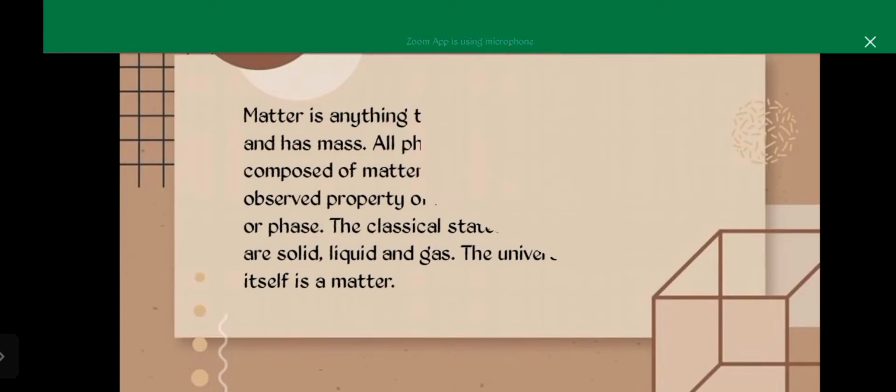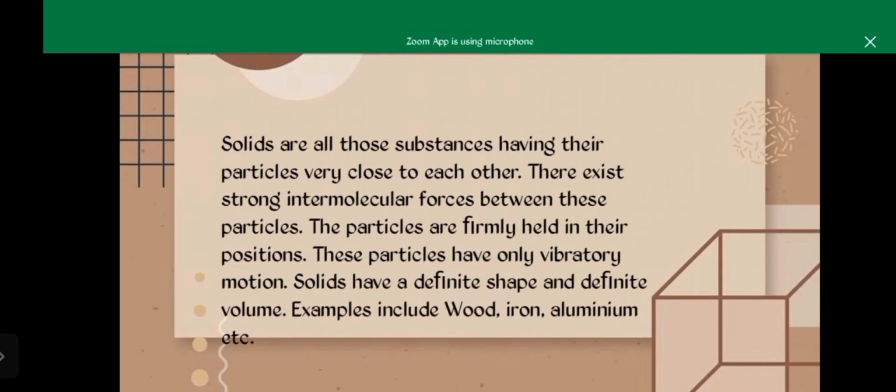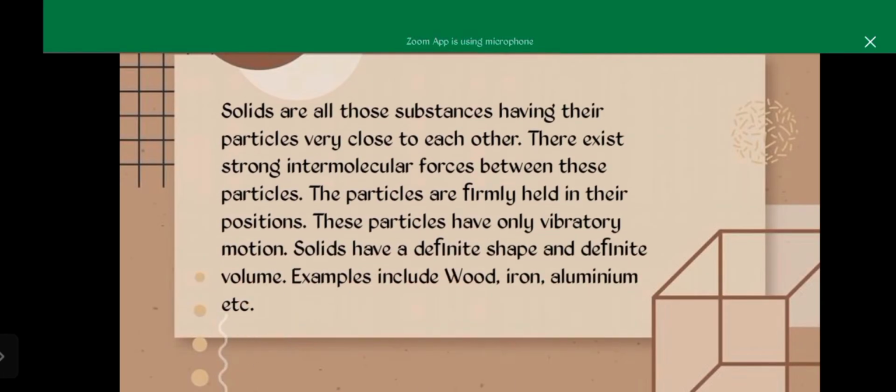So the first is solid. Solids are all those substances having their particles very close to each other. There exist strong intermolecular forces between these particles. The particles are firmly held in their positions. These particles have only vibratory motion. Solids have a definite shape and definite volume. Examples include wood, iron, aluminum, and etc.